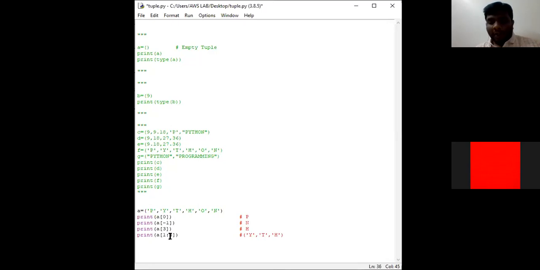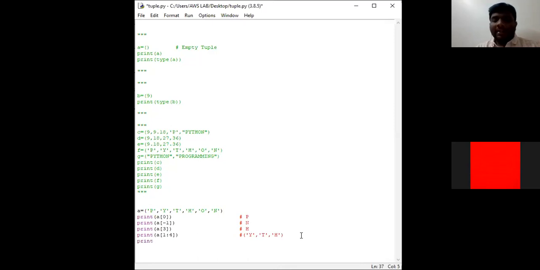So 1 to 4 in the sense from index 1 to index 4, but the interpreter does not consider index 4. So it considers only up to index 3. So Y, T, H will be our value. This will be accessed by using positive indexing.